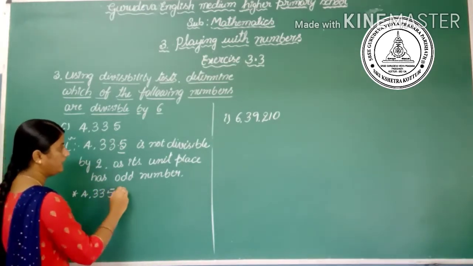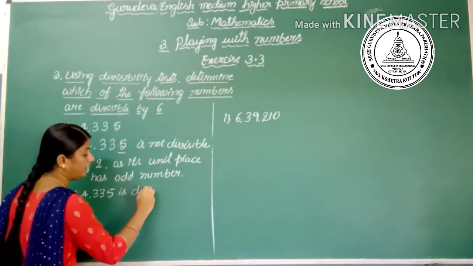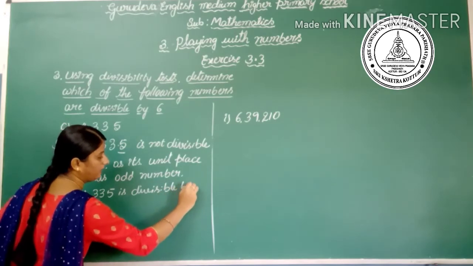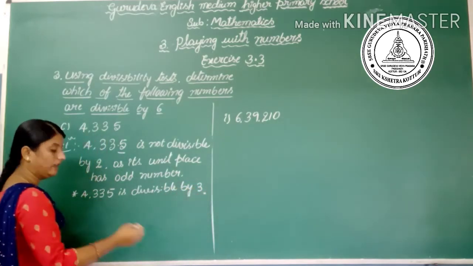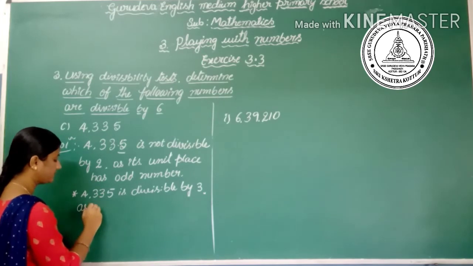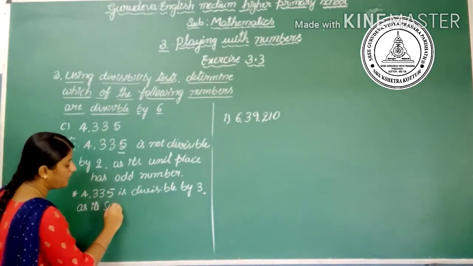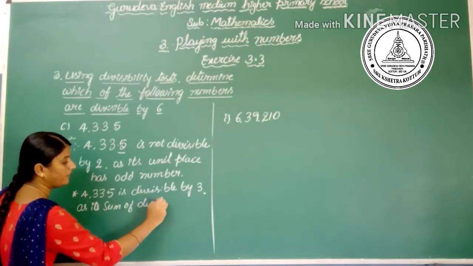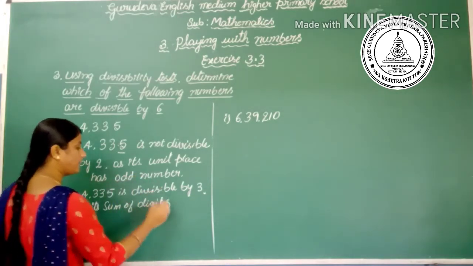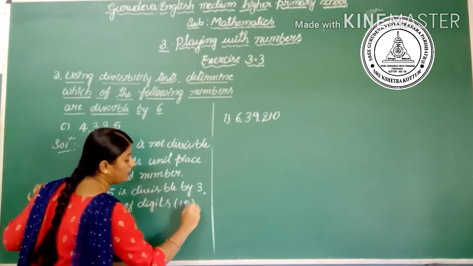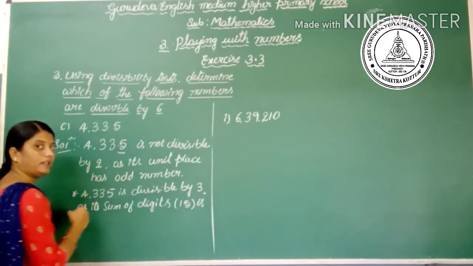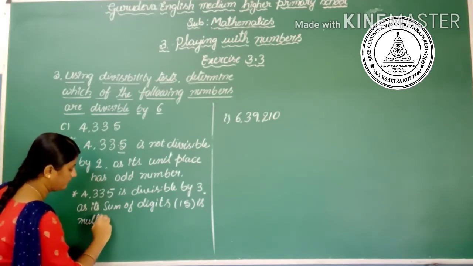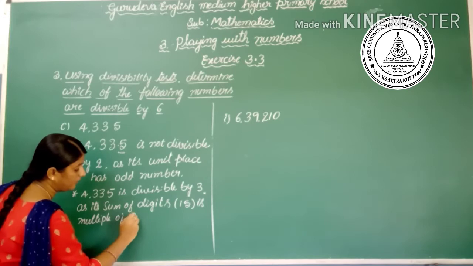4335 is divisible by 3, as its sum of digits, what is the sum of digits here? That is 15, sum of digits in bracket, right? 15 is a multiple of 3.